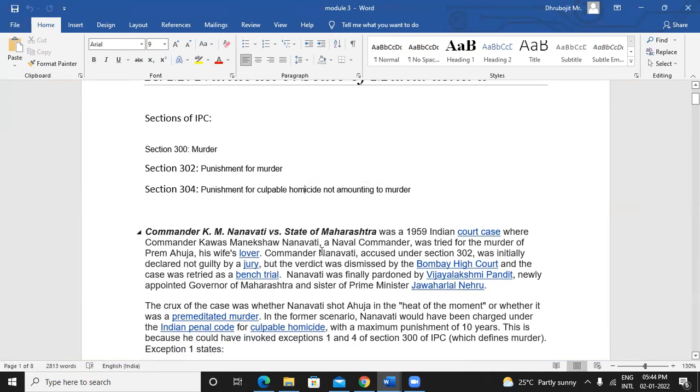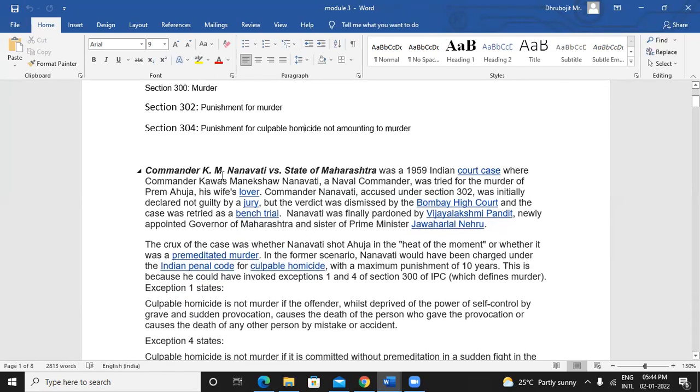This naval officer, he murdered his wife's lover, Prem Ahuja, and then in the trial court, basically Bombay Sessions Court, the jury said that no, he is not guilty. But then the case went to Bombay High Court and Bombay High Court said that no, this is not proper, he has committed the wrong basically.